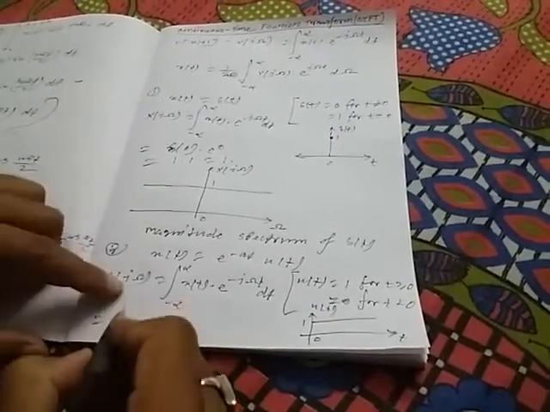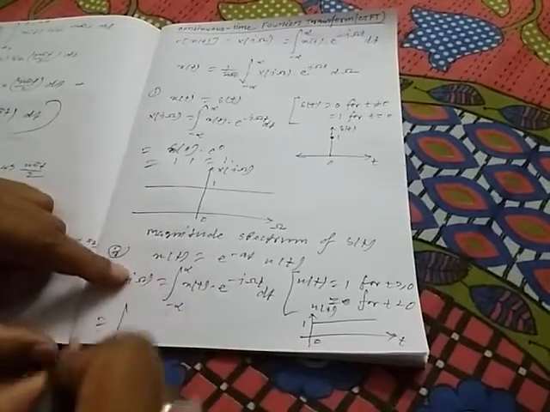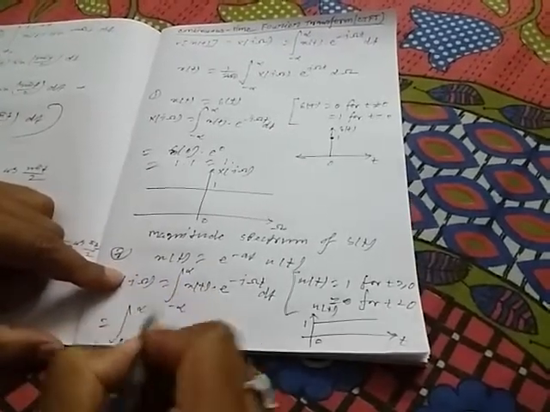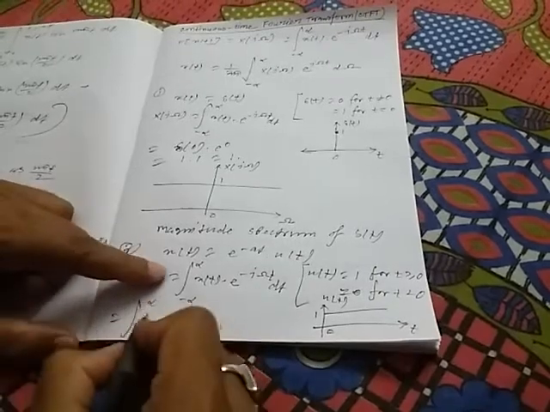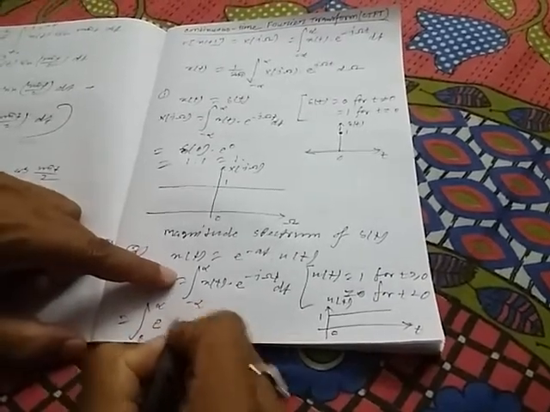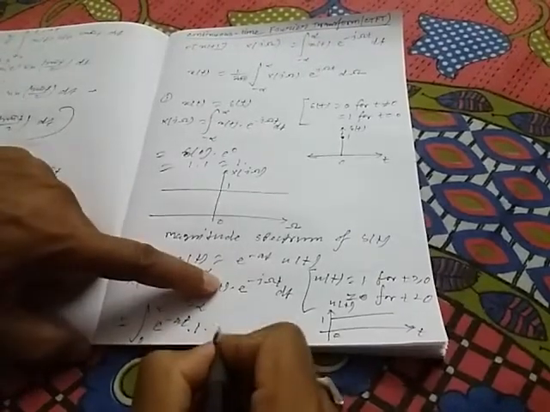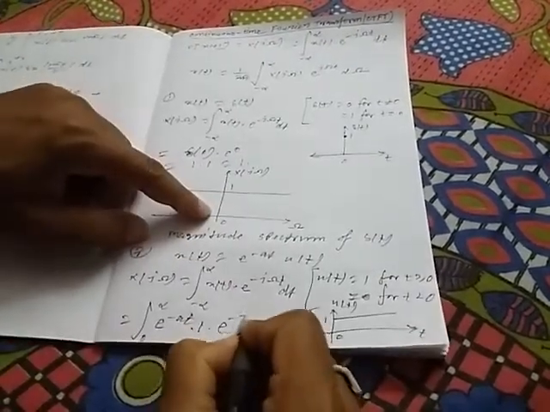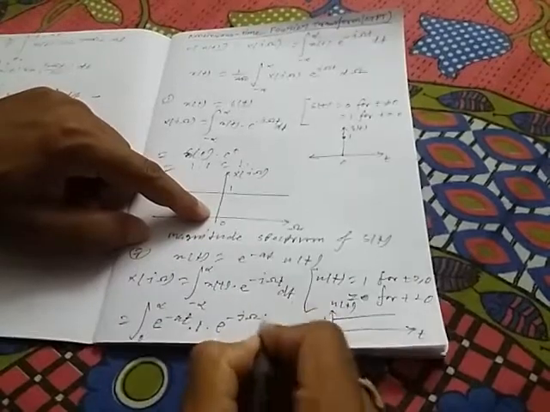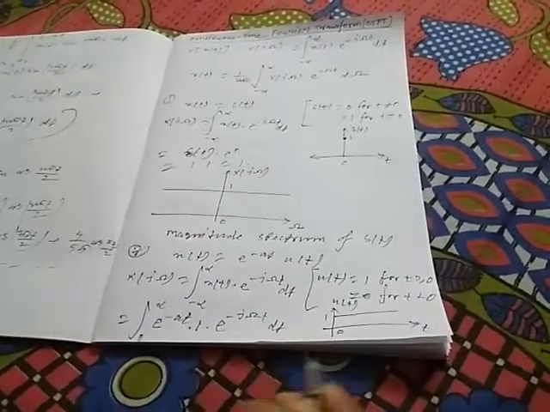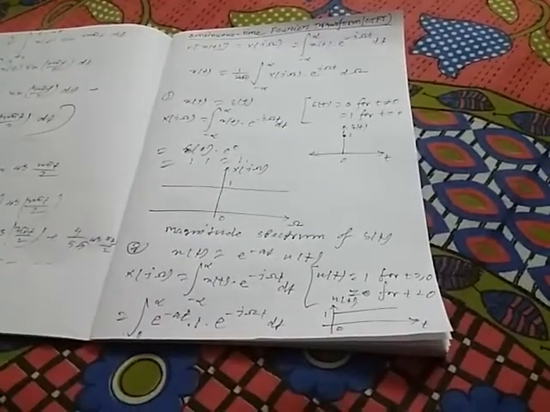So if we put in the values, the limit will change from 0 to infinity. The value will be e to the power minus a t into 1 into e to the power minus j capital omega t dt. So this will be the value of the integration.